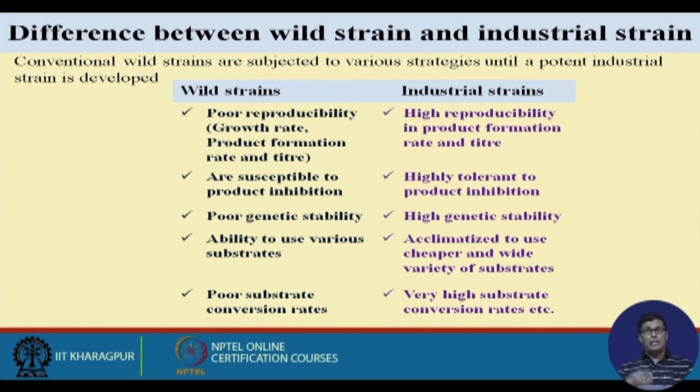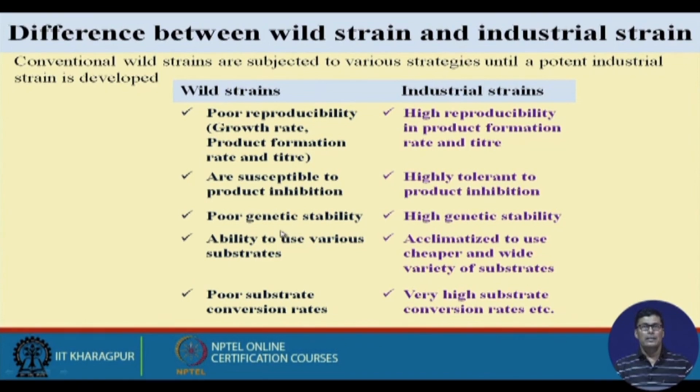And as we increase the glucose concentration, the osmotic pressure on the fermentation broth will be high. That causes the shrinkage of the organism, so the organism cannot grow properly. That means the organism should have osmotolerance. The industrial strain has that capability; it can withstand that high osmotic shock. This is another advantage we have.